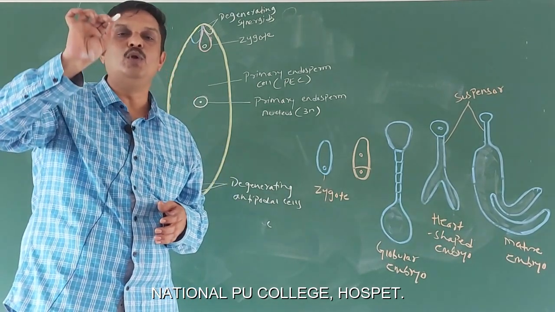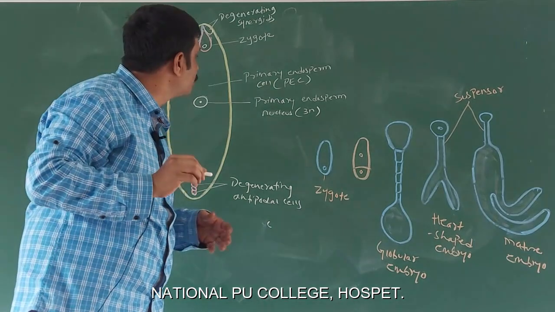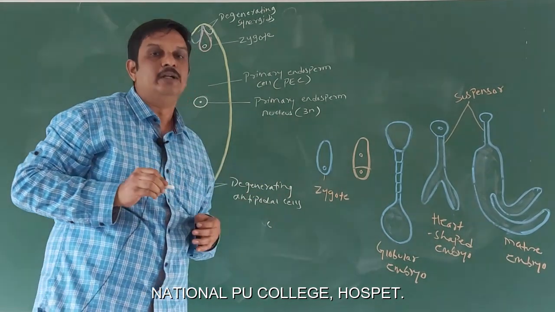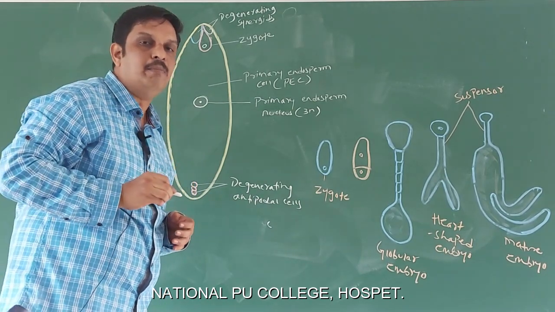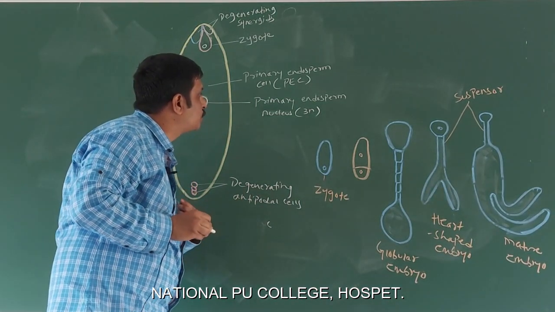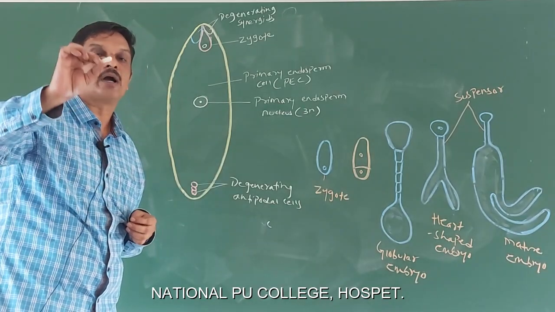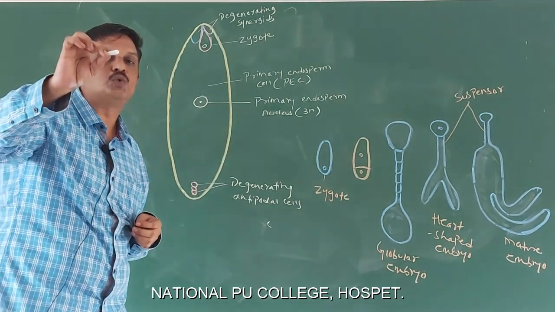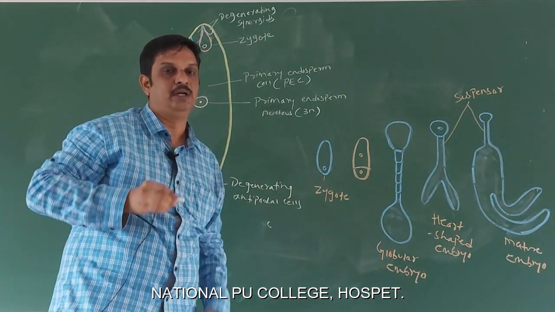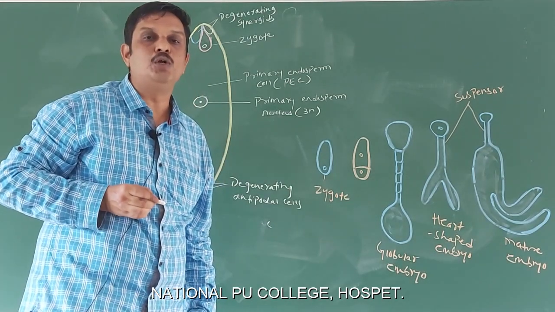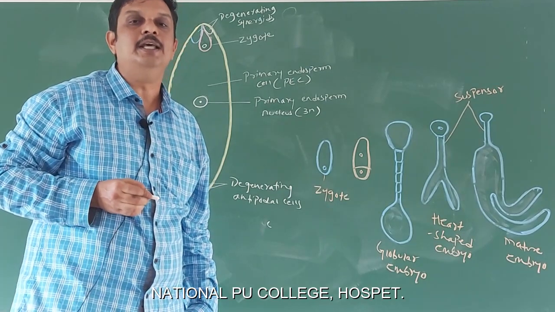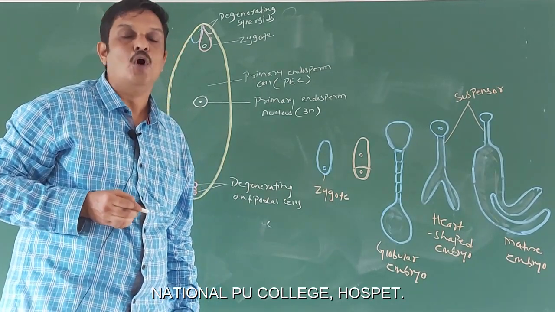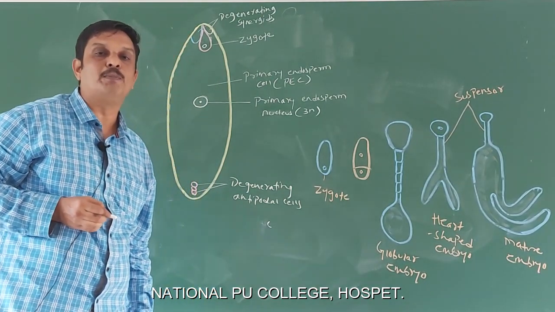The point to be noted here is that this endosperm is triploid in nature, that is, it contains 3 sets of chromosomes. For example, in maize, the chromosome number is 20 and the endosperm contains 30 chromosomes, that is, one additional set of chromosomes. The cells of the endosperm contain abundant reserve food materials. These food materials are used for the nutrition of the developing embryo.